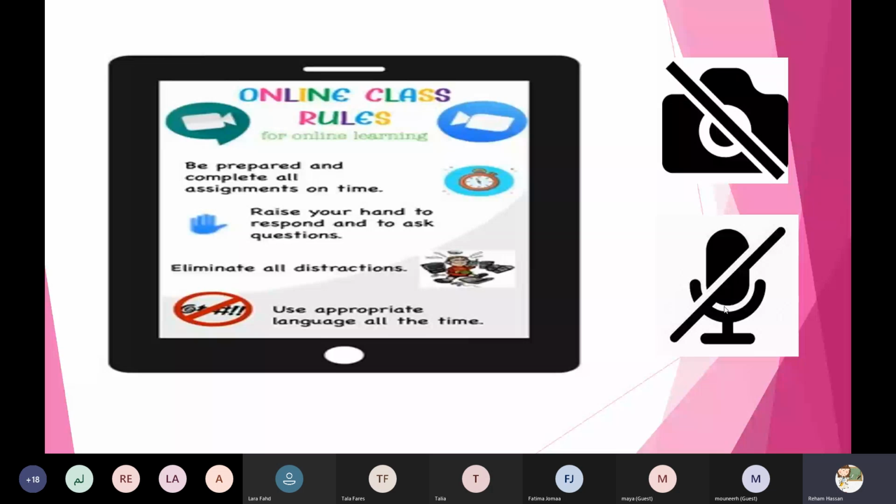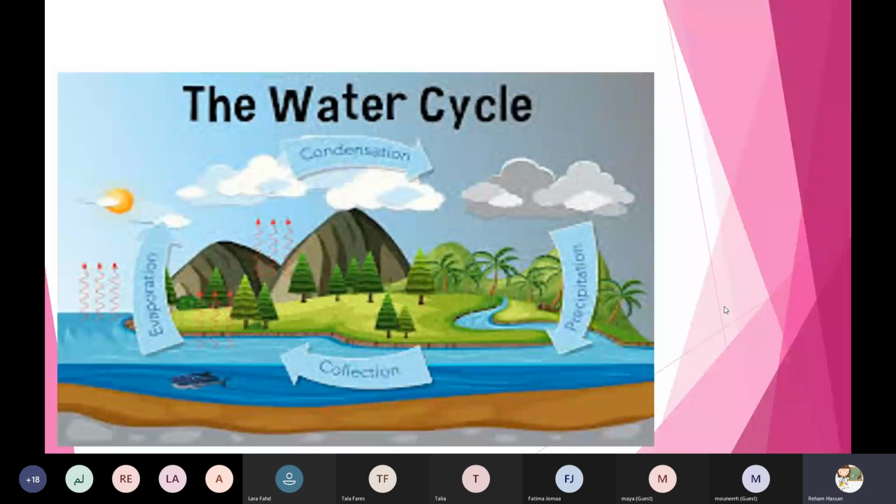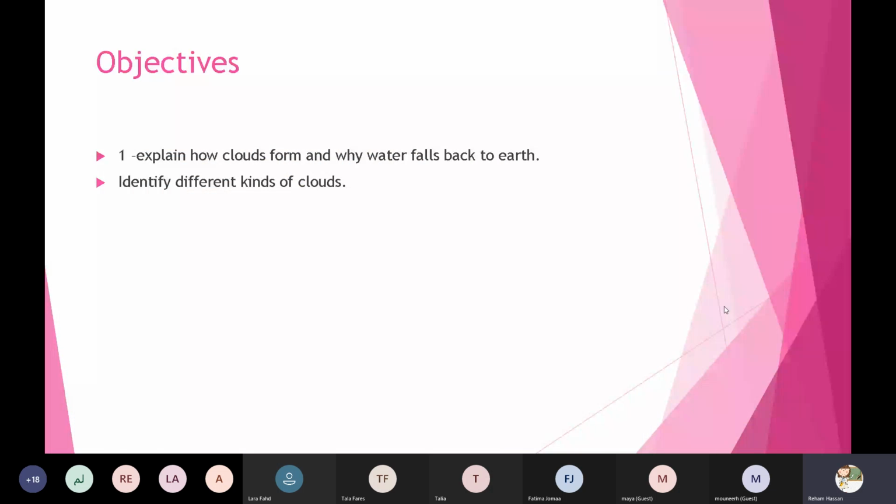Okay, so let's start. Do you remember our lesson? It's about water. Yes, grade 1. Our lesson is about the water cycle. So one more time, water cycle. Okay, so our objectives today, inshallah, we will explain how the clouds form and we will identify the different kinds of these clouds. Okay, let's start.